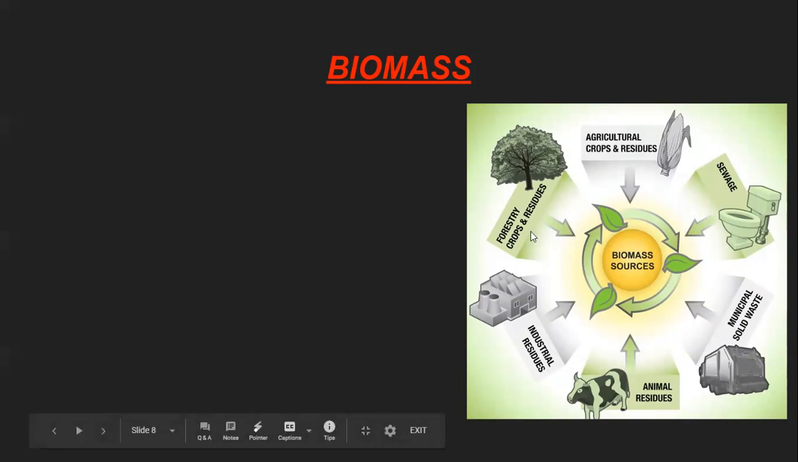Industrial waste and the forest crops. In the forest and in agriculture, plants are there, twigs are there, so many branches are waste material. All this waste is called the biomass. All these materials are the source of biomass. So all these things have the sun's energy.